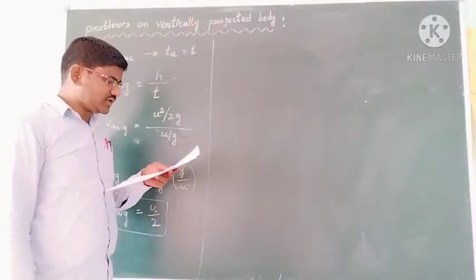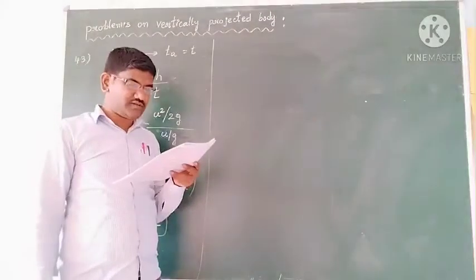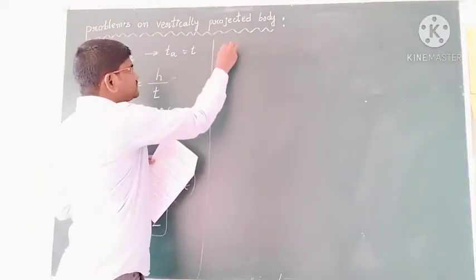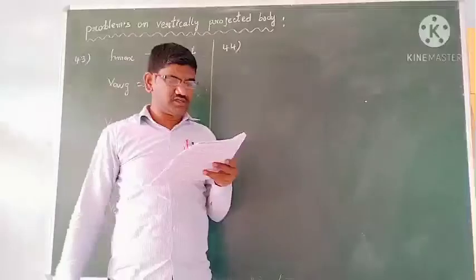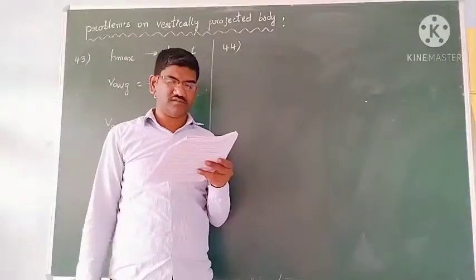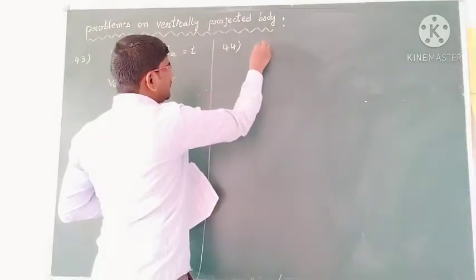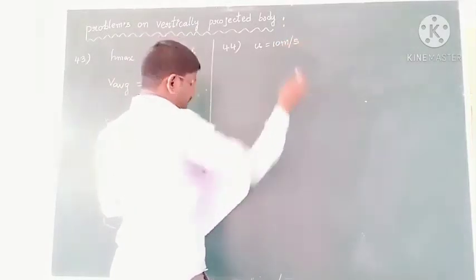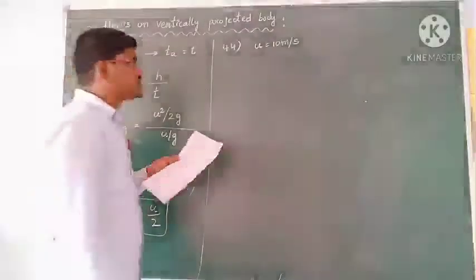And the second one. On a planet, a stone is thrown vertically up with a velocity of 10 meters per second, and returns to the ground in 4 seconds.